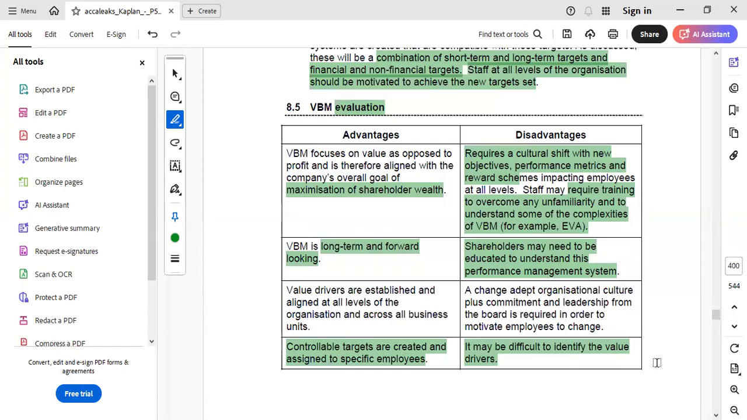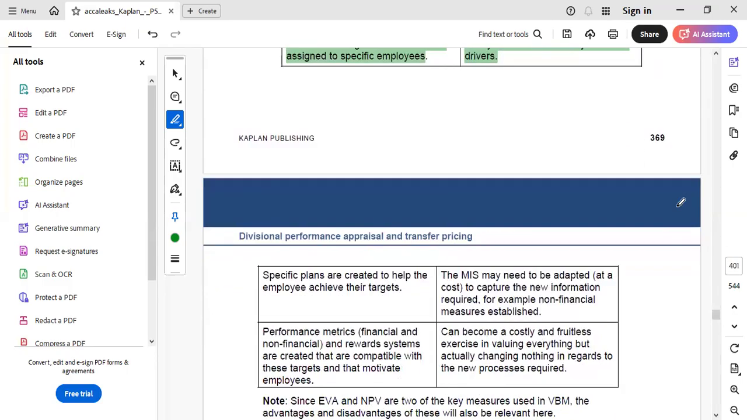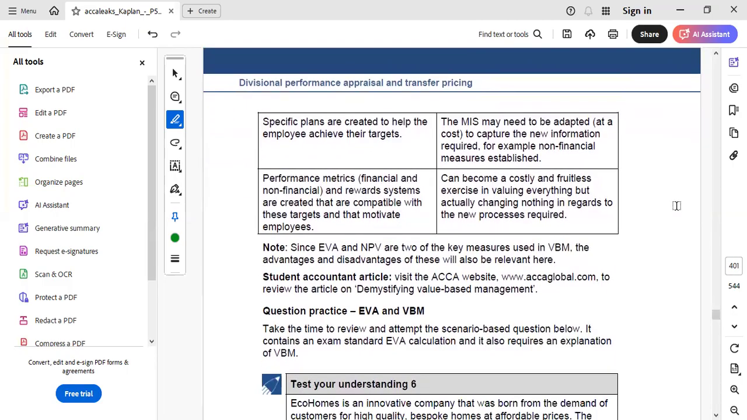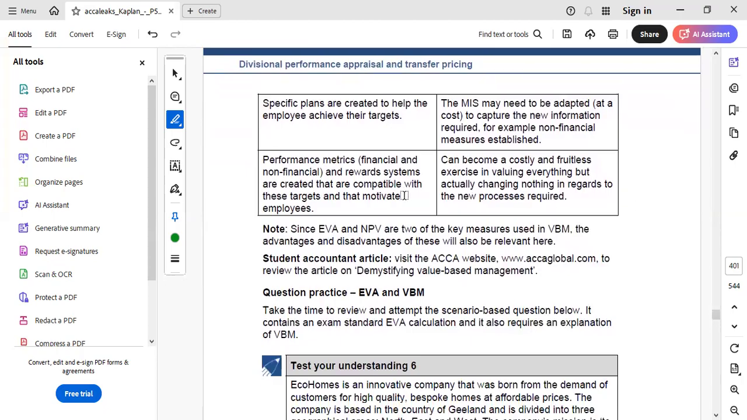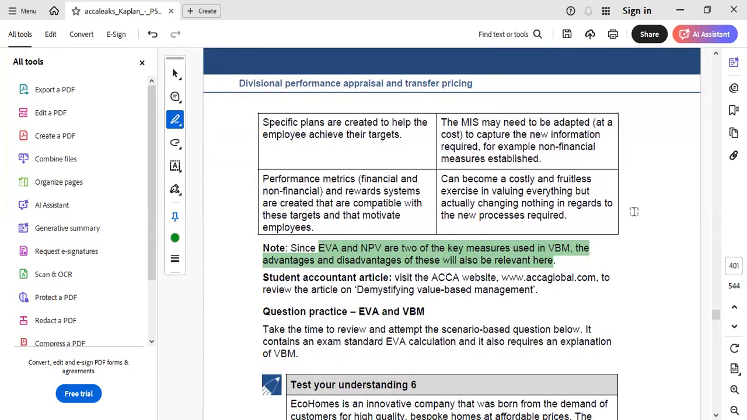So thereby, we have been able to discuss the three advantages and the disadvantages of VBM simply through the discussion we did above. Lastly, as we discussed, EVA and net present value are the two key measures used for VBM, and we also discussed the advantages and disadvantages of both EVA and VBM. Therefore, it is very important to understand the overall concept of VBM.